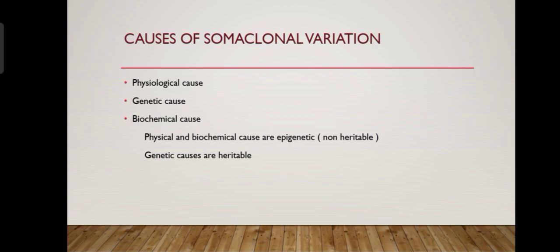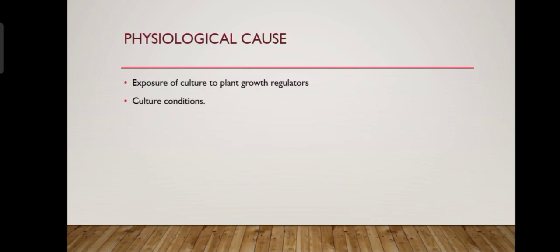So, causes of somaclonal variations. These causes are of three types: physiological causes, genetic causes, and biochemical causes. Of these, physiological and biochemical causes are due to the epigenetic, that is non-heritable, and genetic causes are heritable. First, physiological causes. Physiological causes are caused due to the exposure of culture to plant growth regulators such as auxin, cytokinin, gibberellin, etc. Next, cultural conditions: the medium that we use for the culture of the plants, the temperature, light intensity, etc.